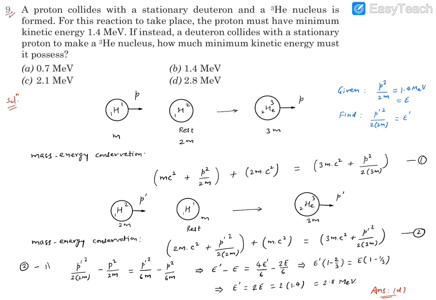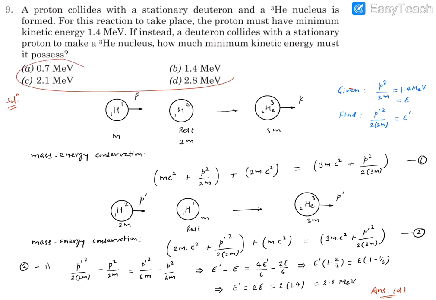Let us consider question number 9. It reads, a proton collides with a stationary deuteron and a He3 nucleus is formed. For this reaction to take place, the proton must have minimum kinetic energy given by 1.4 MeV. If instead a deuteron collides with the stationary proton to make the same nuclei again, how much minimum kinetic energy must that moving deuteron possess?